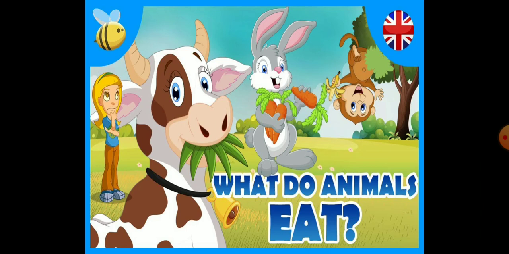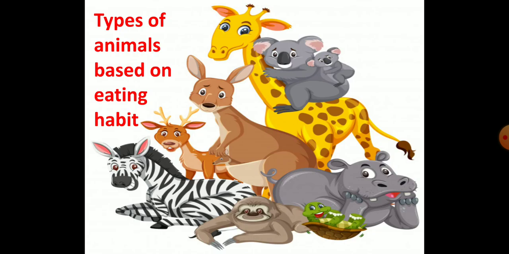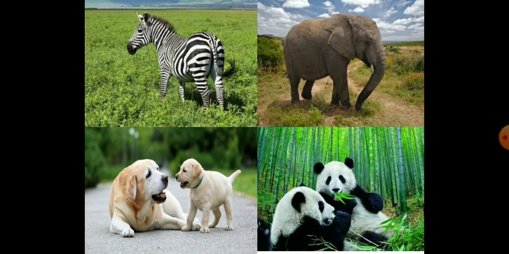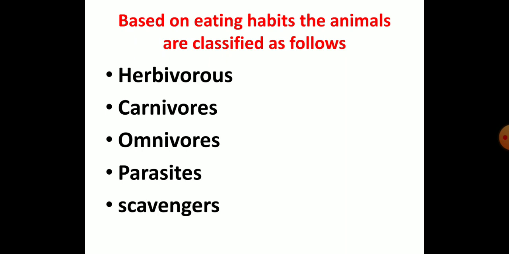Now, what do animals eat? Based on what they eat, different animals are placed in different groups. So all the animals can be divided into different groups on the basis of their food habits or their eating habits. The different groups are herbivorous, carnivorous, omnivorous, parasites and scavengers. Herbivorous, carnivorous and omnivorous are the major ones.